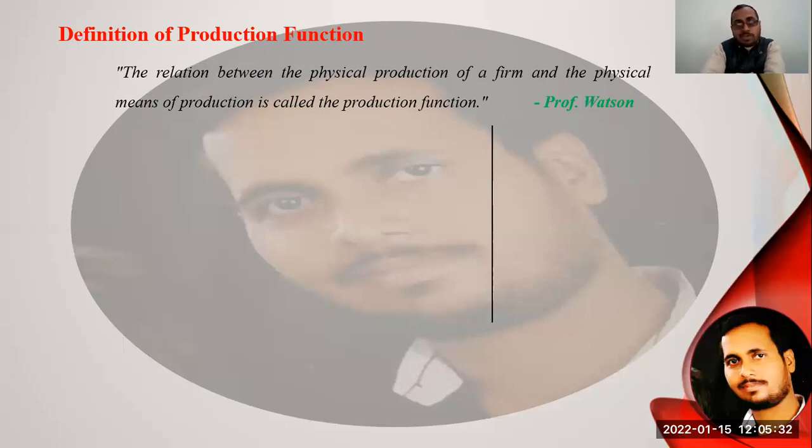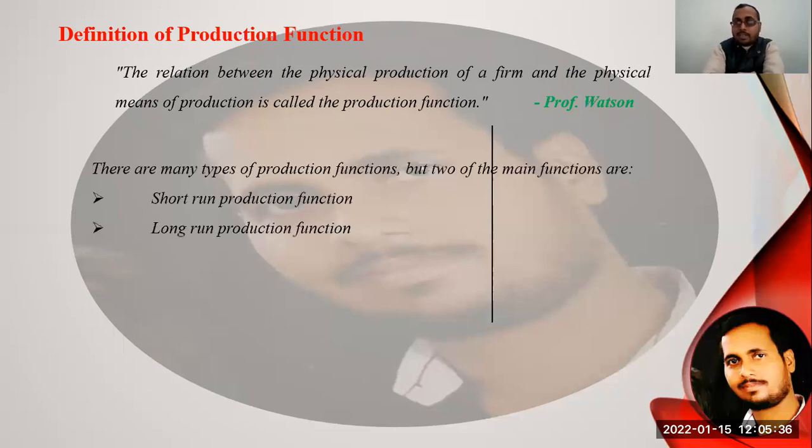Now, see the classification of production functions, which were divided into two types. There are many types as per the opinion of different scholars, but for the purpose of time-wise classification of production functions, we classify them into two types.